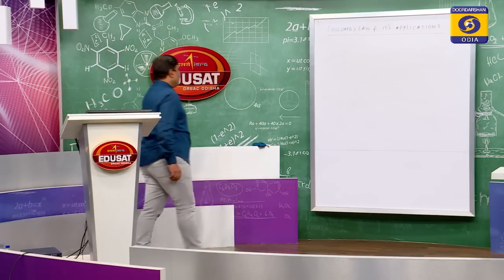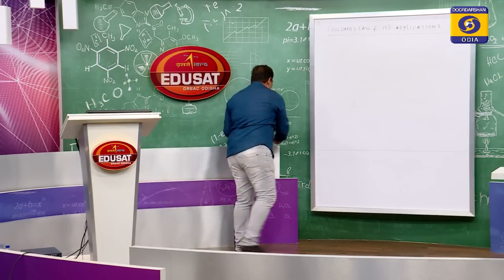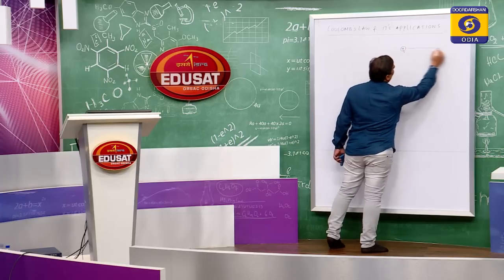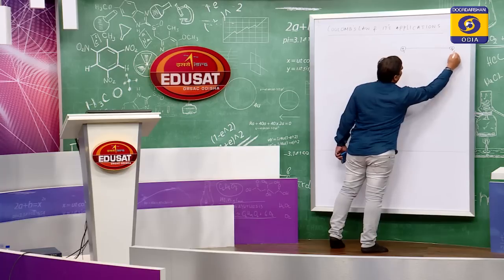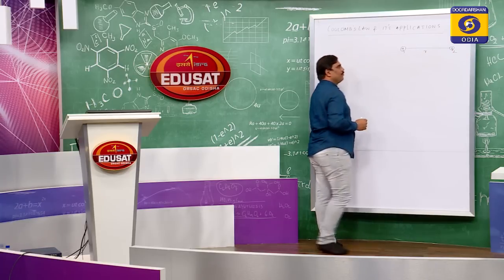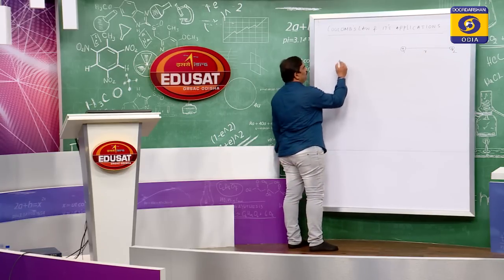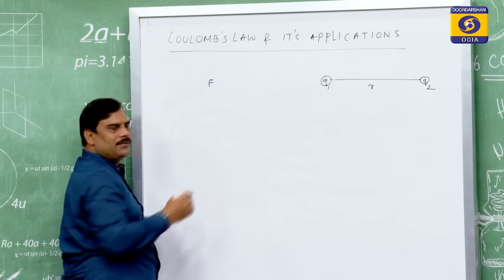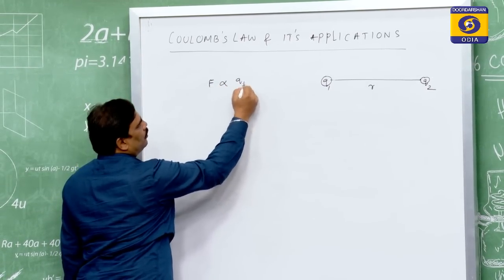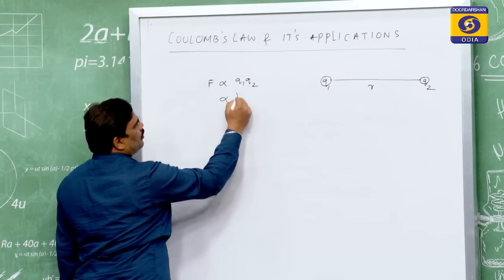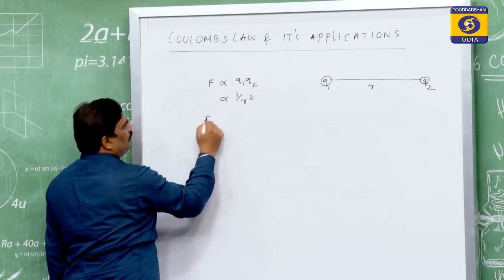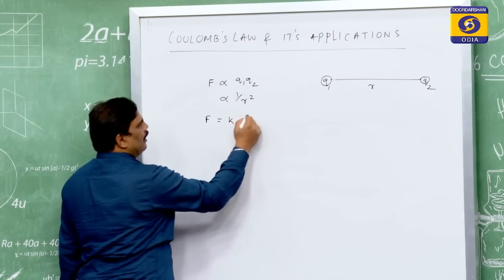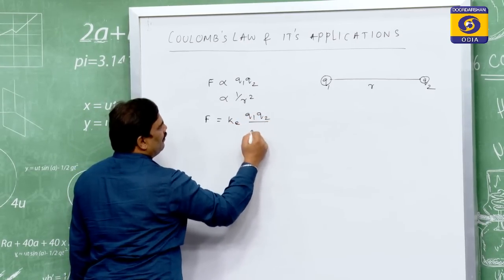Now, consider two charges Q1 and Q2 separated by a distance r. According to Coulomb, if F is the magnitude of force between the two charges, then F is proportional to Q1 Q2 and proportional to 1 by r square. So, F is equal to a constant of proportionality K E times Q1 Q2 divided by r square.